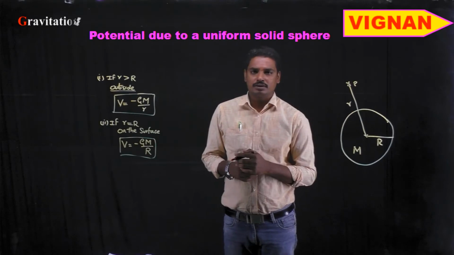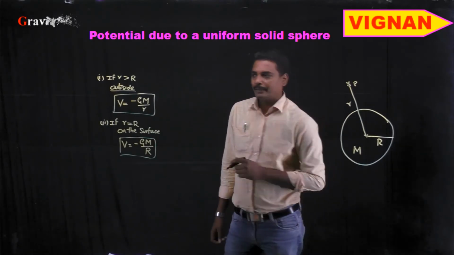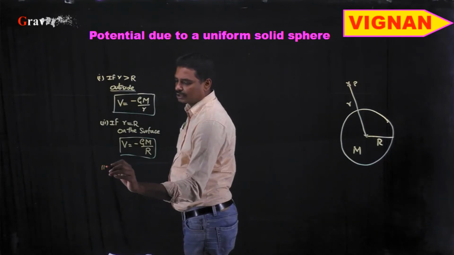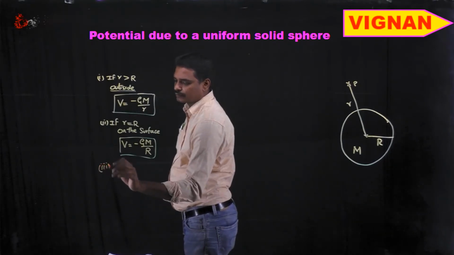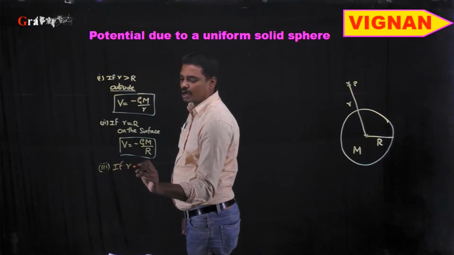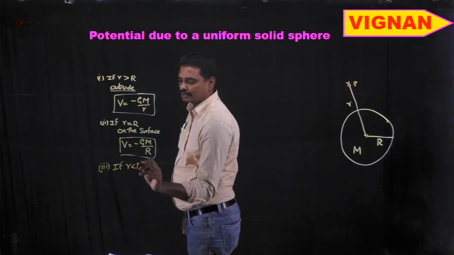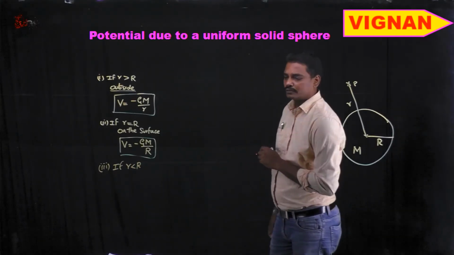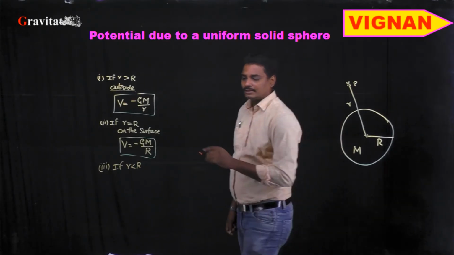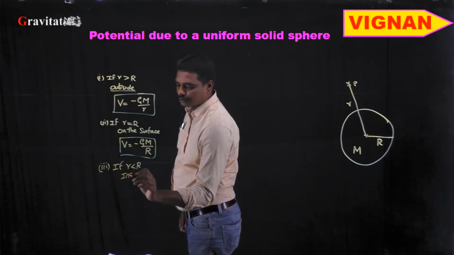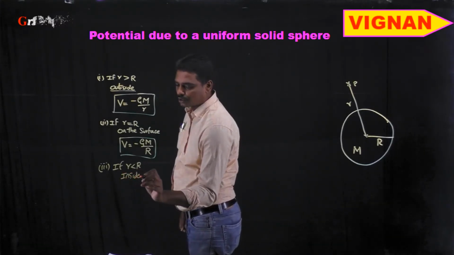Now, let us see a third case: if this r is less than the radius of the solid sphere, then the point is inside the solid sphere.